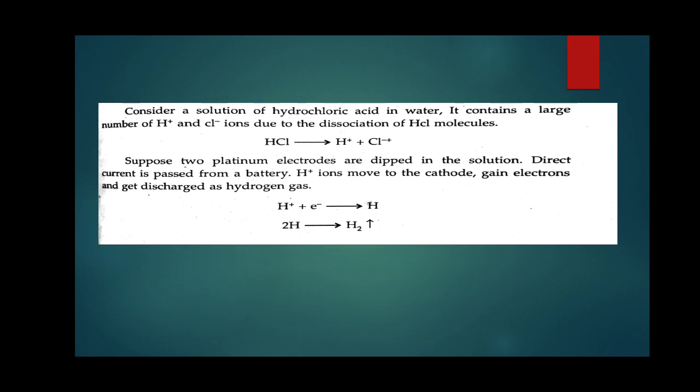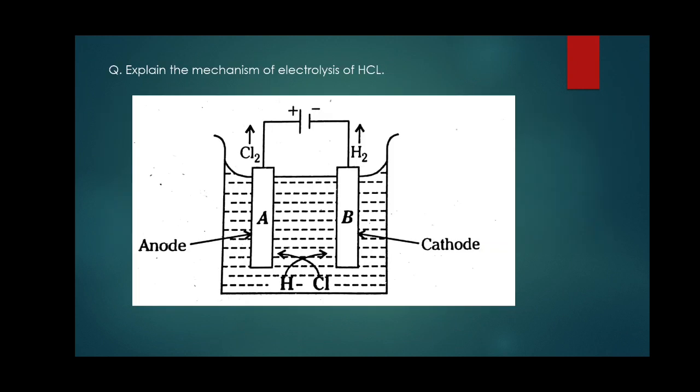The electron is denoted by small e with a negative charge. The charge of the hydrogen becomes 0, which is called a neutral hydrogen atom. Such neutral hydrogen atoms combine with each other to form H2. H2 is called a hydrogen molecule, which is liberated at the cathode.